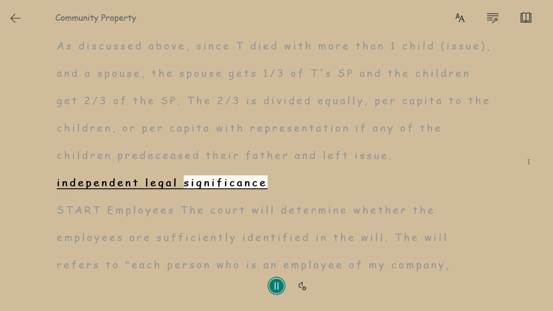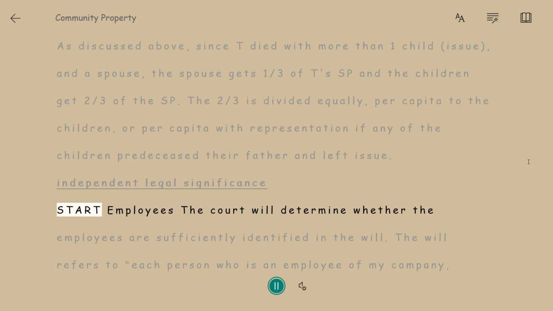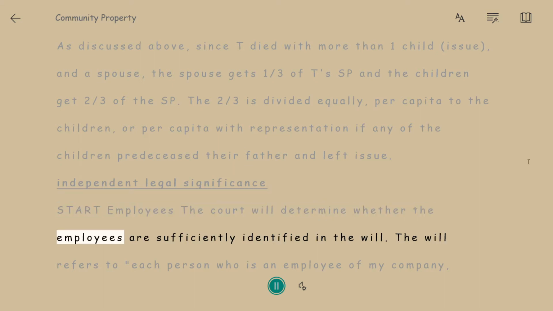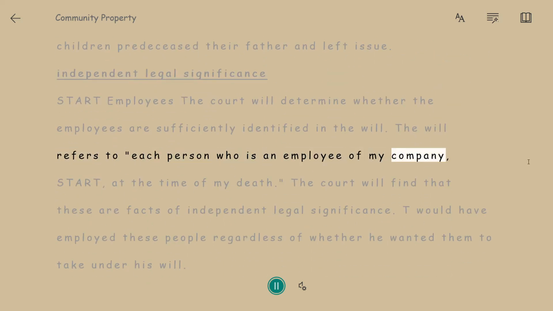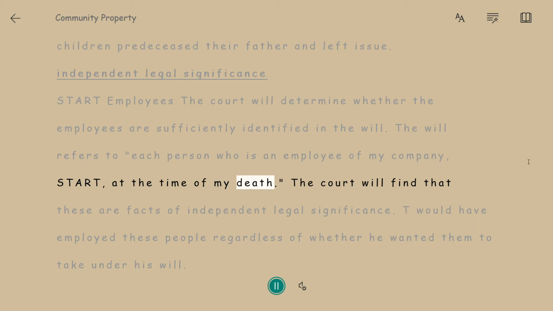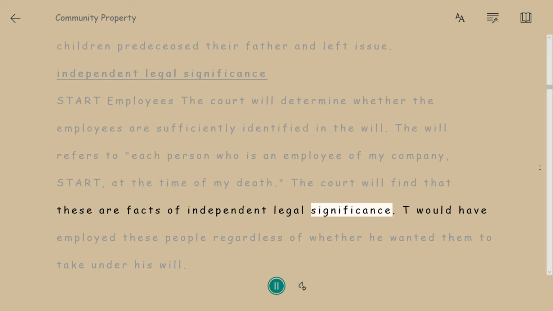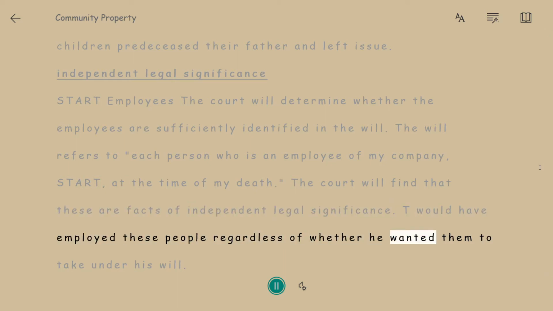Independent legal significance. Start employees. The court will determine whether the employees are sufficiently identified in the will. The will refers to each person who is an employee of my company, Start, at the time of my death. The court will find that these are facts of independent legal significance. T would have employed these people regardless of whether he wanted them to take under his will.